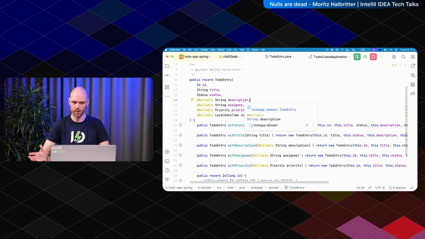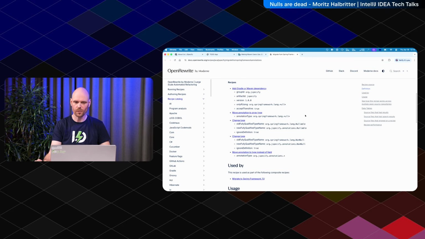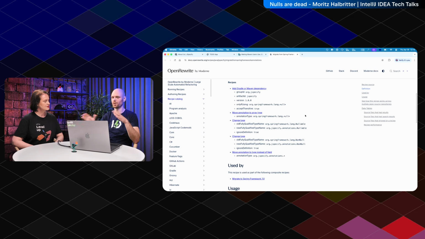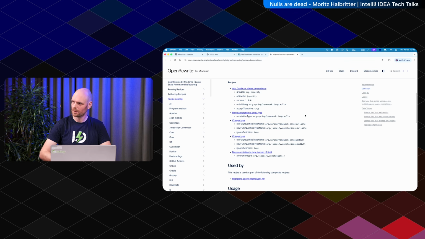So you can either replace all the imports, or we can use a tool for that, for example OpenRewrite, which has a recipe. It's here. And we can just run this. What it does is it takes a look at your application's code and then rewrites it to JSpecify. Most of the time it will replace the imports from the Spring Framework ones to the JSpecify ones, and maybe do a little bit extra. Sometimes it moves stuff around, because the annotation from Spring Framework is not a type use annotation, and the JSpecify annotation is a type use annotation. So sometimes it moves a bit, but most of the time it's replacing stuff.